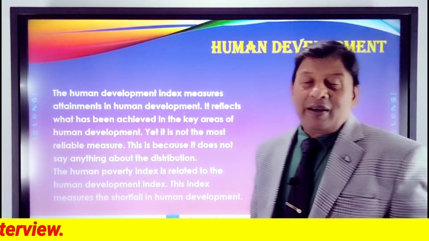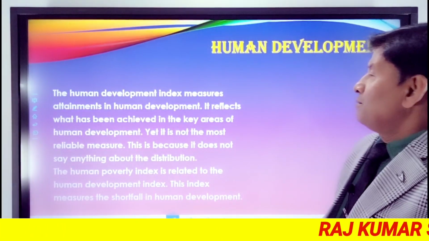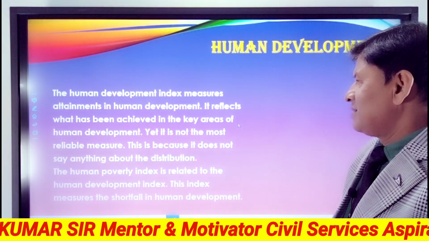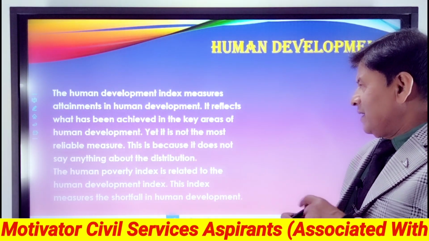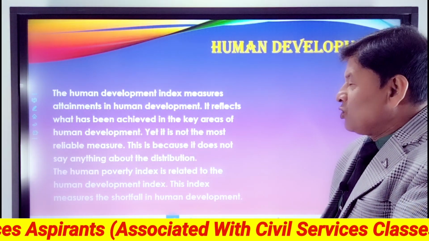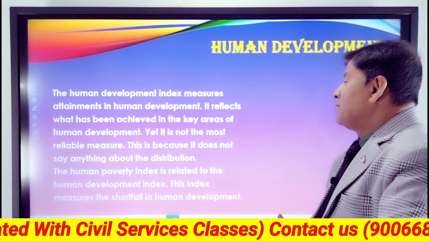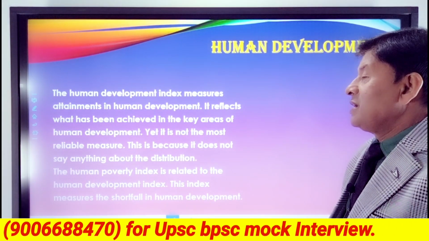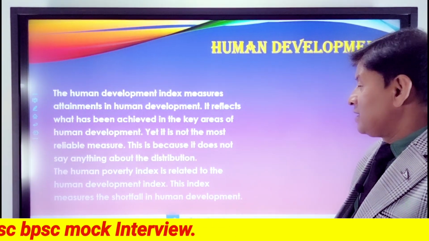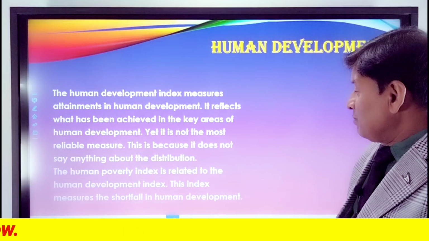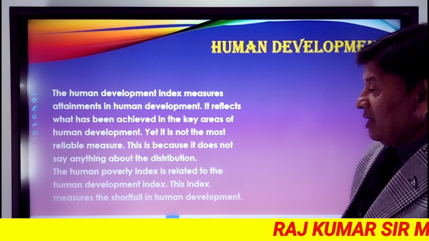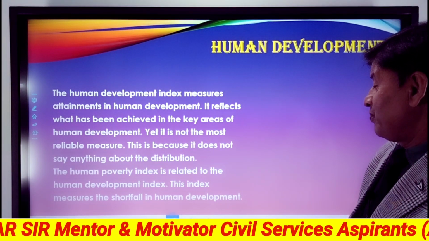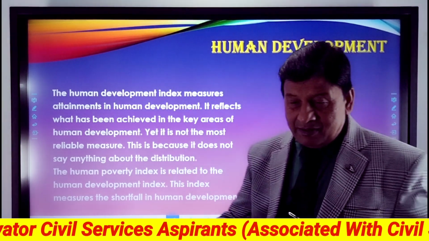The Human Development Index measures attainments in human development. It reflects what has been achieved in the key areas of human development, yet it is not the most reliable measure. This is because it does not say anything about the distribution. The Human Poverty Index is related to the Human Development Index. This index measures the shortfall in human development.